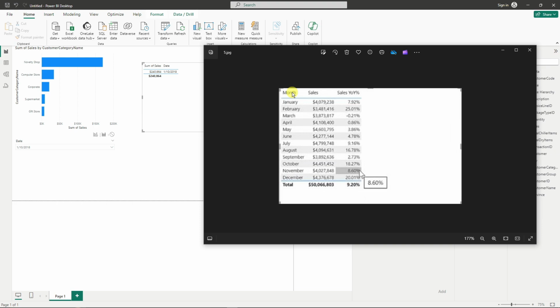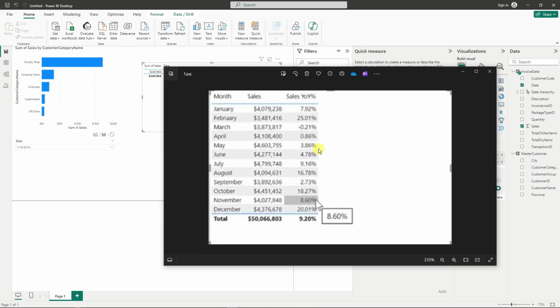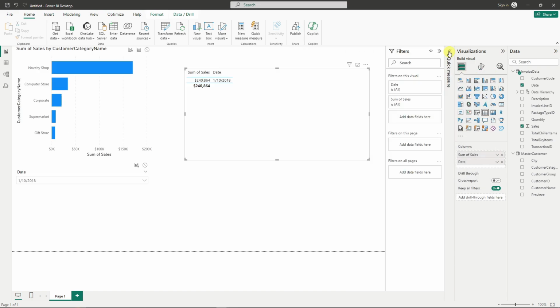You have the month, you have the sales, and the sales year over year. And basically that's the main idea here. You don't have to calculate, you don't have to code, you don't have to make any effort to have your sales year over year values. Just a simple click of a button, and you can have your sales with Power BI.